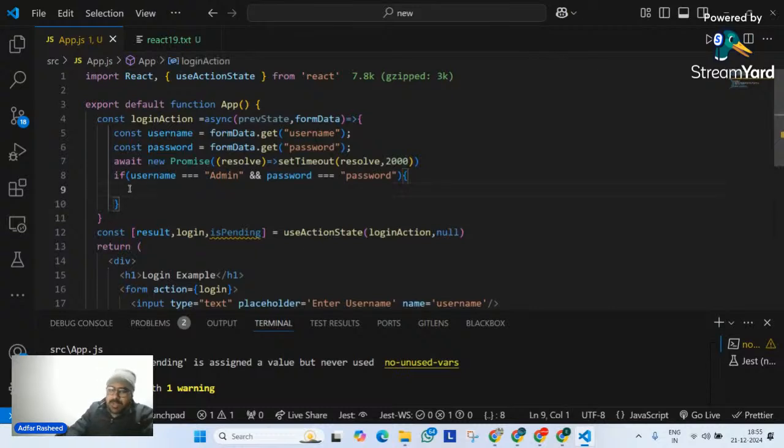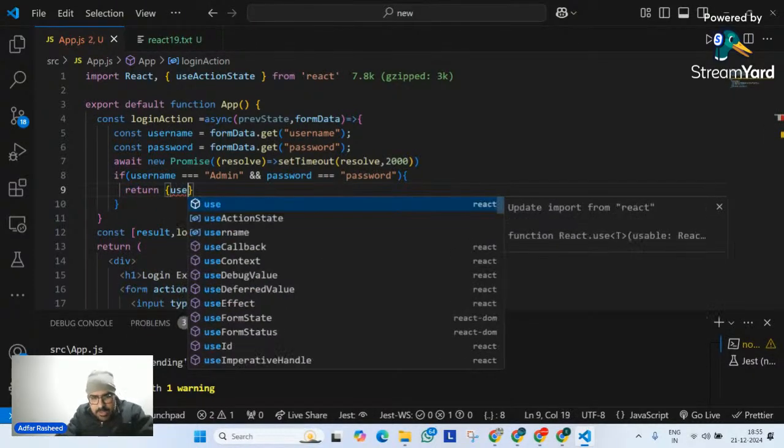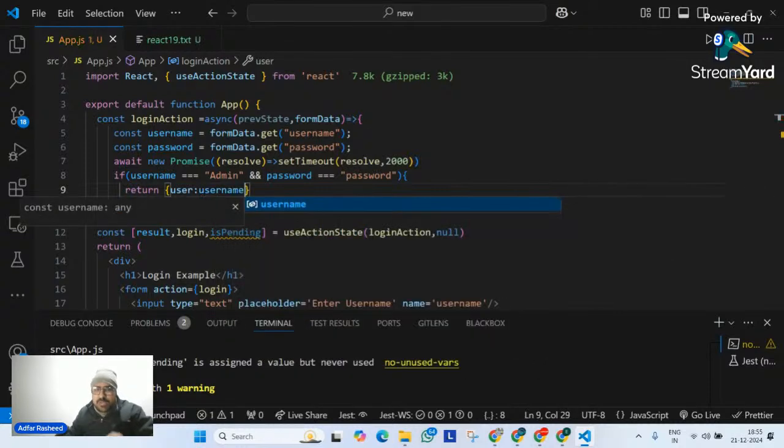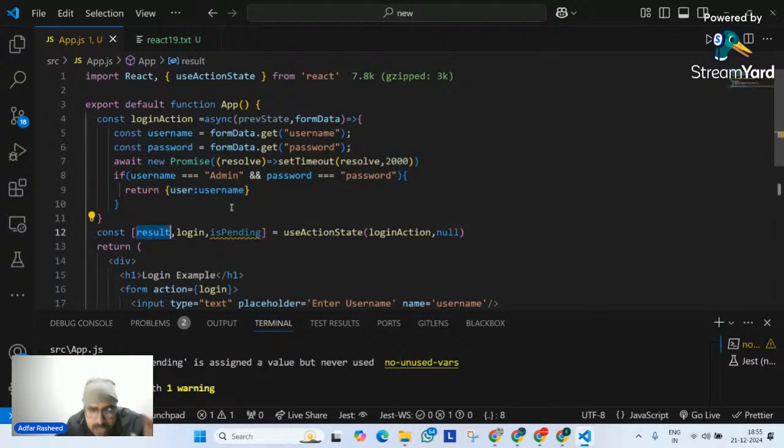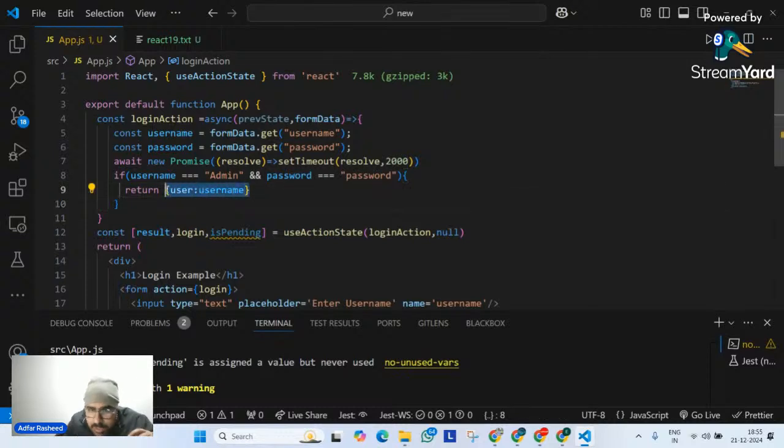Let me go here. Let's try to talk about this. I am telling it, if this is true, in that particular case, return an object. Return user that is going to have a key which is username. So can I say that this particular object is nothing but this result now? Yes or no? Optional chaining operator, exactly. This one. So it means that the action that we are going to perform will always return the updated value of this. I hope that makes sense. This login action is always going to return the updated value of result. Updated value of result. Make sure you understand that.